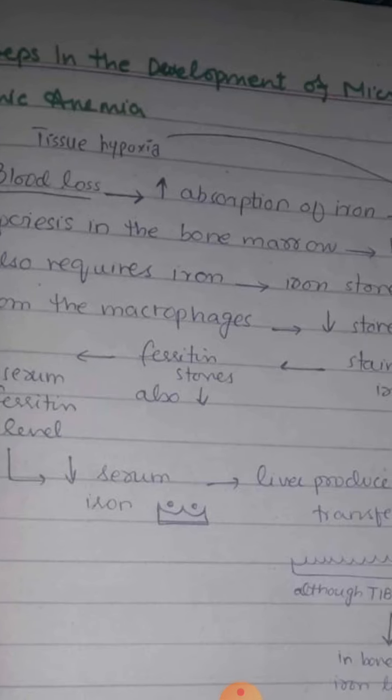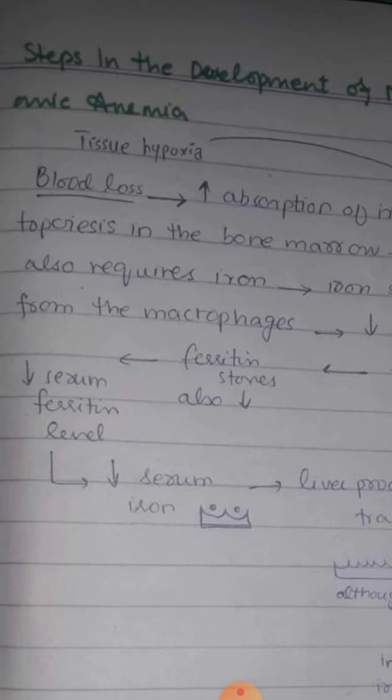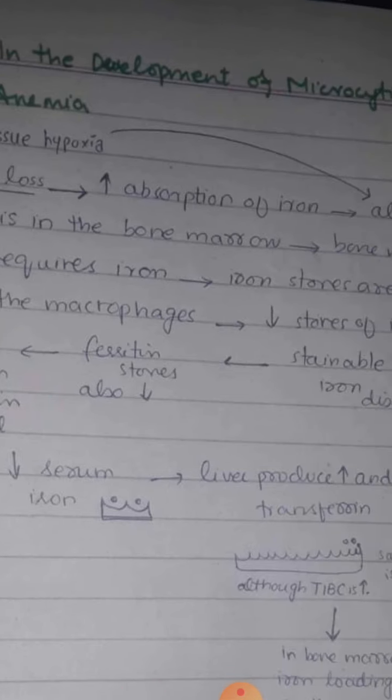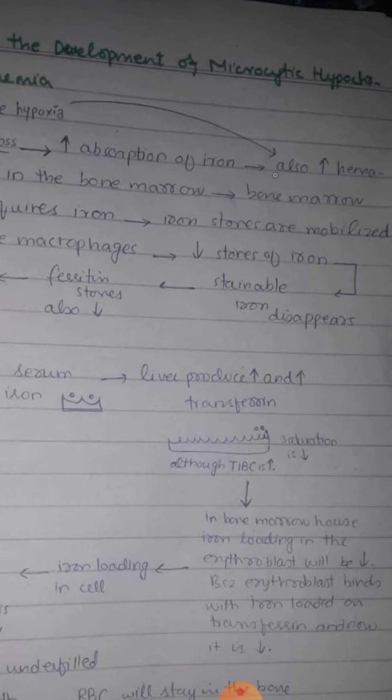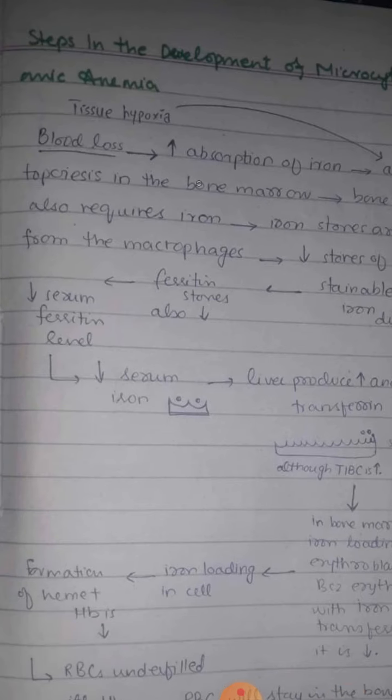Okay, now due to blood loss, there is decrease in the iron. So there is increased absorption of iron. This increased absorption of iron is basically due to decrease in the formation of hepcidin from the liver. There is no production of hepcidin, so there is increase in the absorption of iron from the gastrointestinal tract. Now due to blood loss, there is also tissue hypoxia. So when there is tissue hypoxia, then bone marrow tries to compensate for it, and there is increased hematopoiesis in the bone marrow.